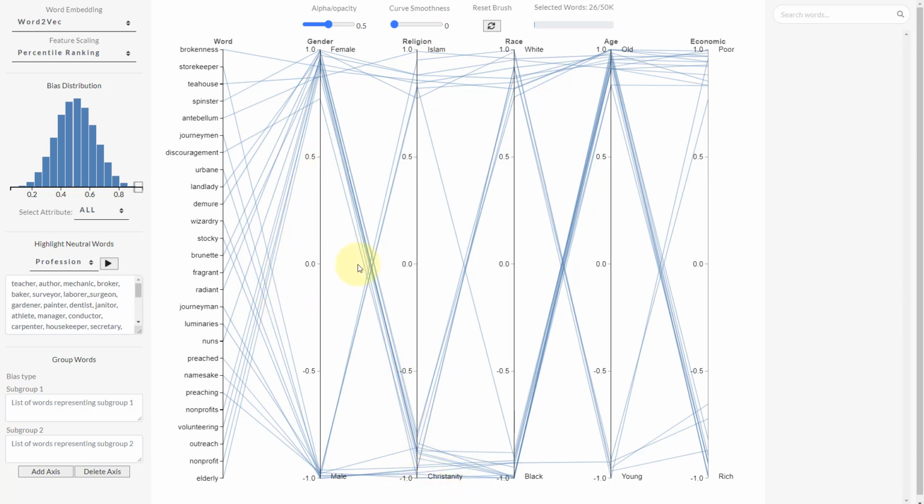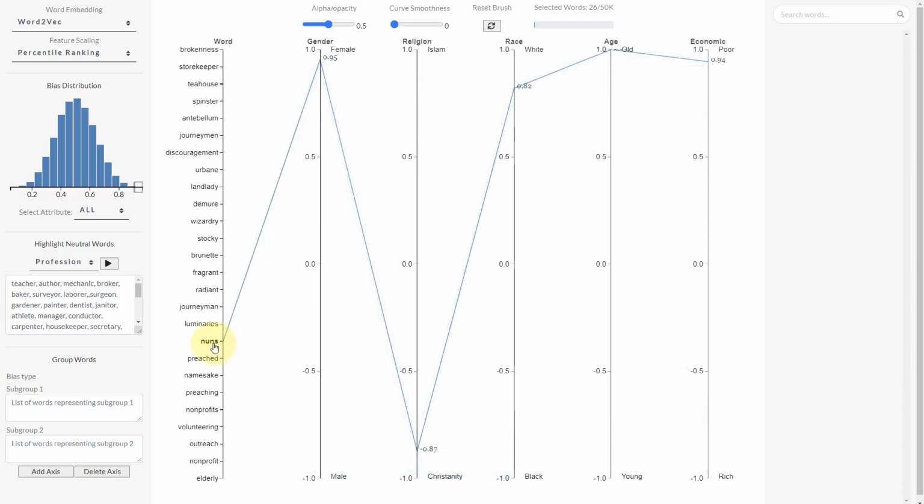And each of these blue lines here represents a particular word. We can simply hover over any word to see how it associates with different subgroups. For example, here the word nuns has strong association with female, Christianity, white race, old age, and poor economic subgroups.